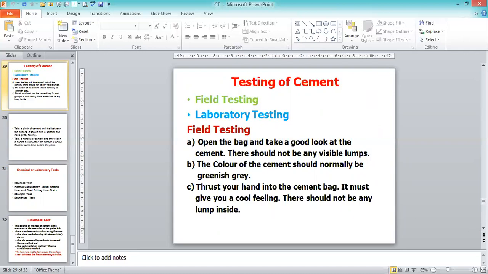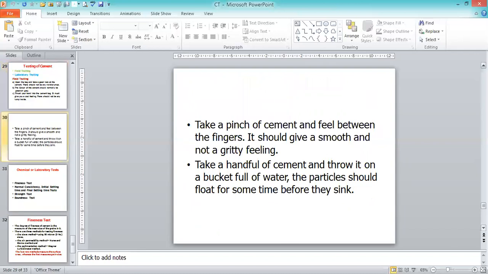Then the fourth test is fineness. Take a pinch of cement and feel it between the fingers. Just rub it between the fingers. It should give a smooth feeling, not a gritty feeling. Then the quality of the cement is good.